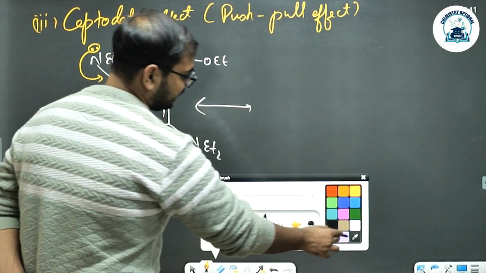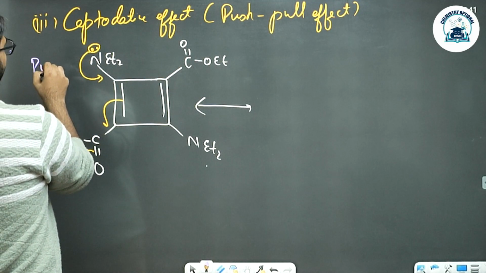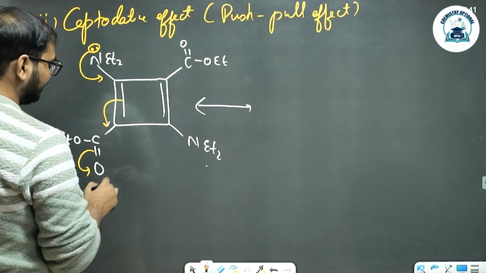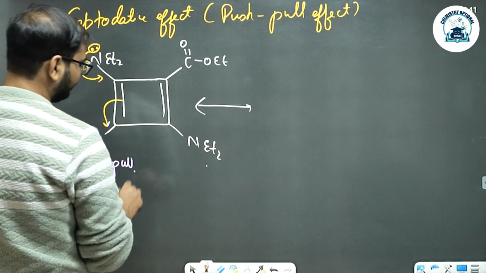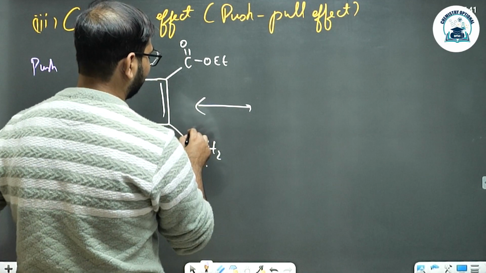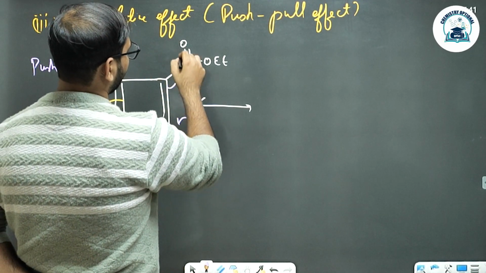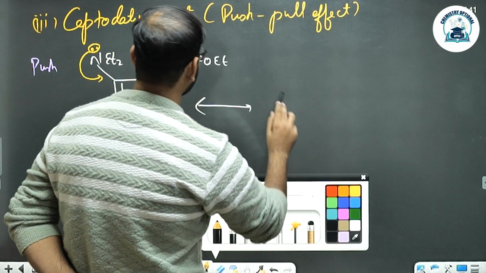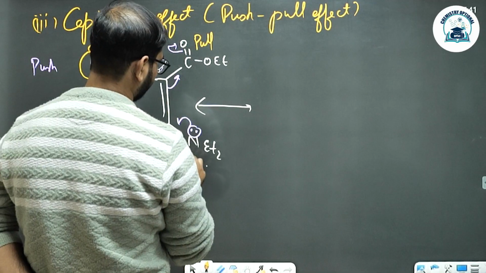So the nitrogen here is pushing the electrons, and it is called the push effect or push group, while this group is accepting or pulling the electrons from the ring, and this is the pull effect. The same will happen from this side.